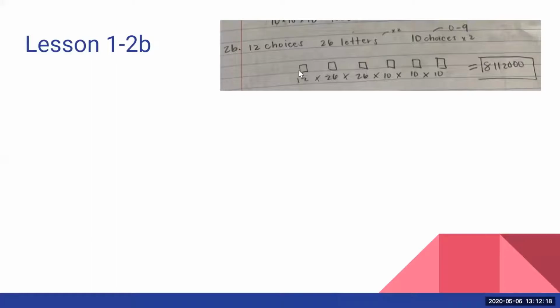We know that in this first box, we have 1 to 9 as options, or the letters O, N, D. So thinking about that, we have 1 through 9, that's 9 options, plus O, N, and D, that's 3 more options, which gives us the 12 choices. So that's where the 12 choices in this person's work is coming from.